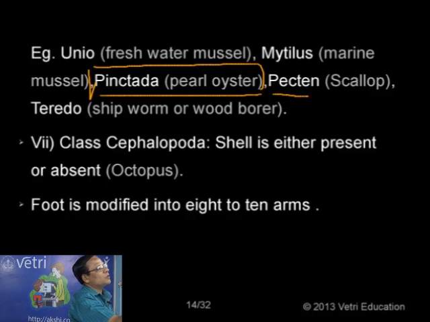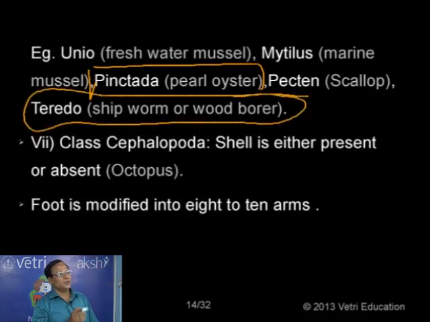When we are talking about economic importance, we have to look at both sides, the beneficial activities as well as harmful activities. Now this Teredo is normally called a shipworm or ship borer because it causes damage to the wood of the ship.